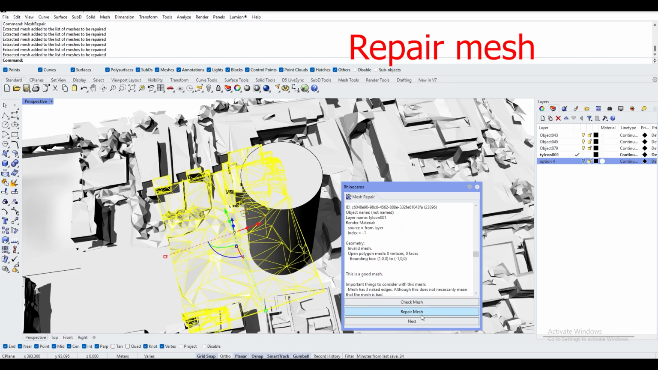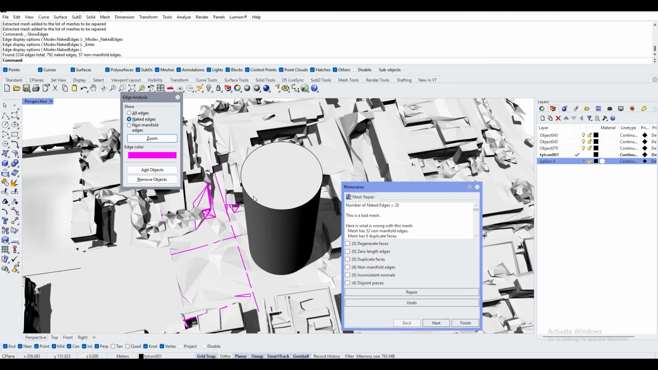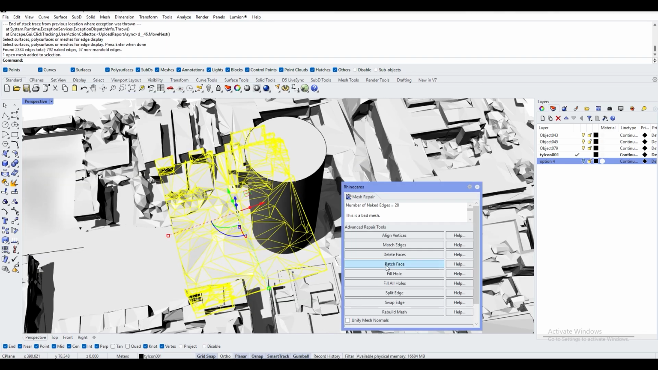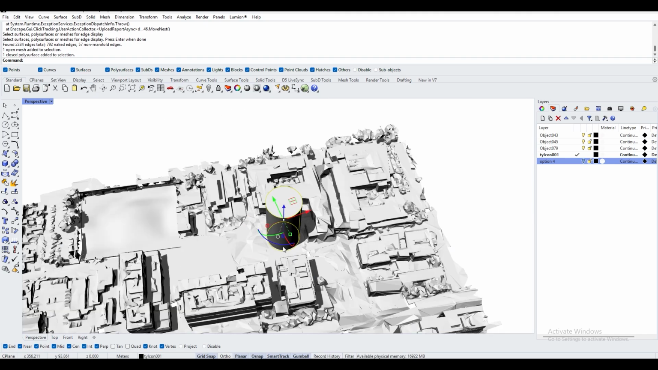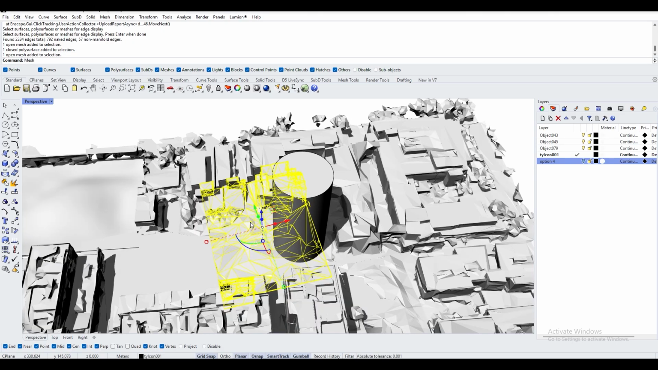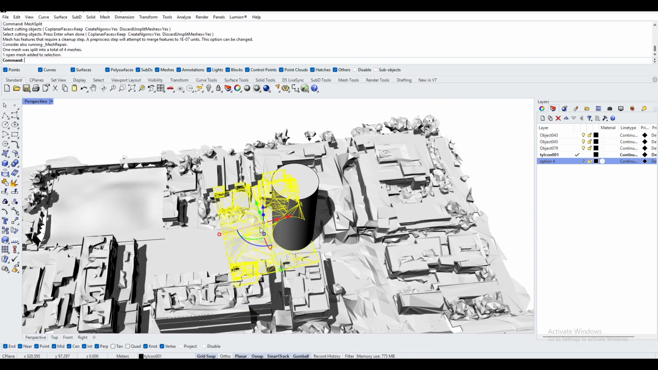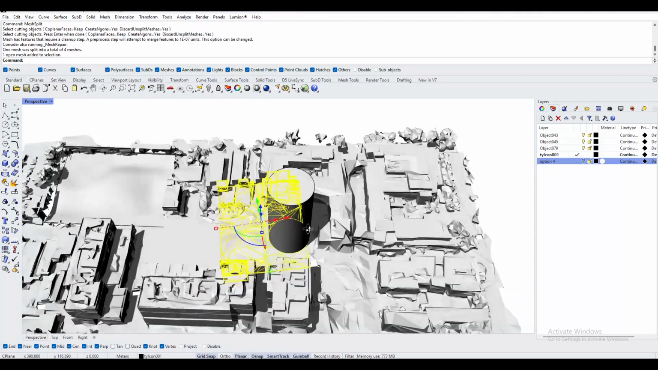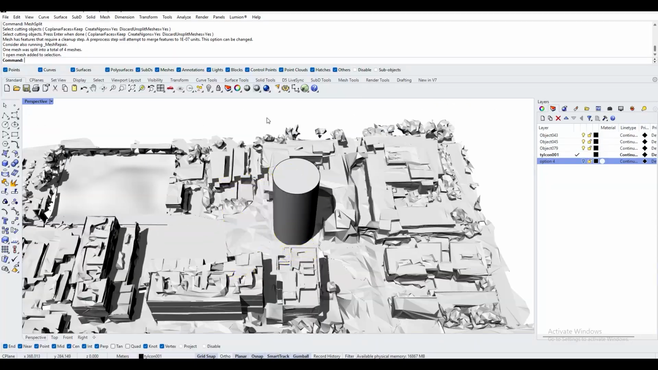Click repair mesh. It shows edges analysis here. Click next. Now it's 28 naked edges. Now we can close this and try to split the mesh one more time. And now it's successfully split into two pieces.